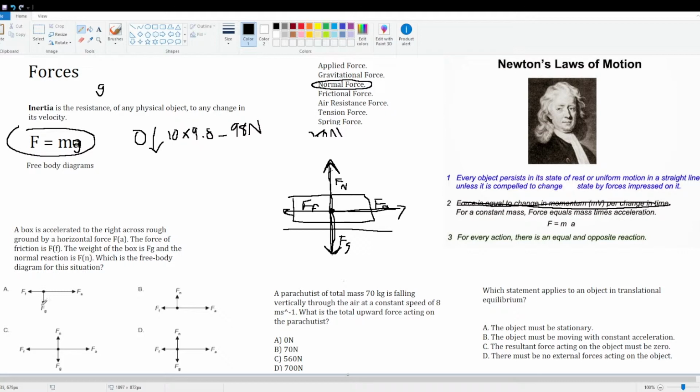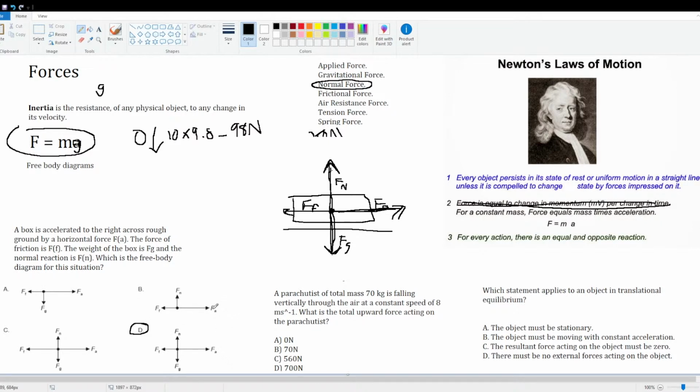So first one, F of N is just missing. The normal force is literally missing. Here, the gravitational force is missing. So it's between C and D. Now, we know F of N and F of G are the same. They're both in this case. So now we're left with two, F of F as being greater than F of A and F of F being smaller than F of A. Well, we know the box is accelerating, so F of A is going to be bigger. So the answer is D, and that is the correct answer.